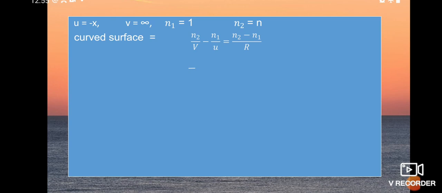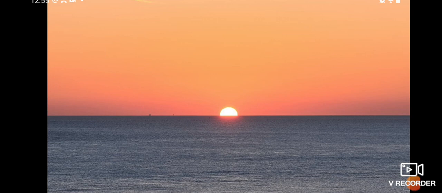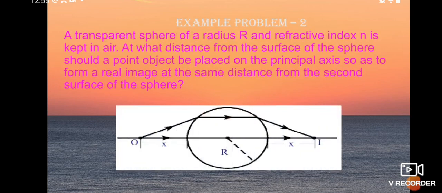That's why, according to sign conventions, we have taken minus x. And v is taken as infinity because if you observe in the diagram, here we have taken only the left side portion of the diagram. So here, if it is traveling parallel to the principal axis, the ray meets anywhere.